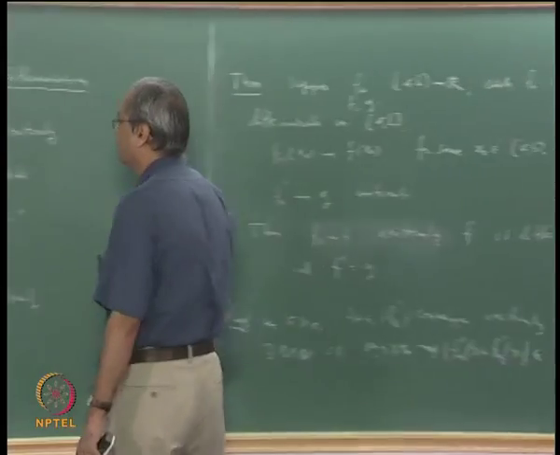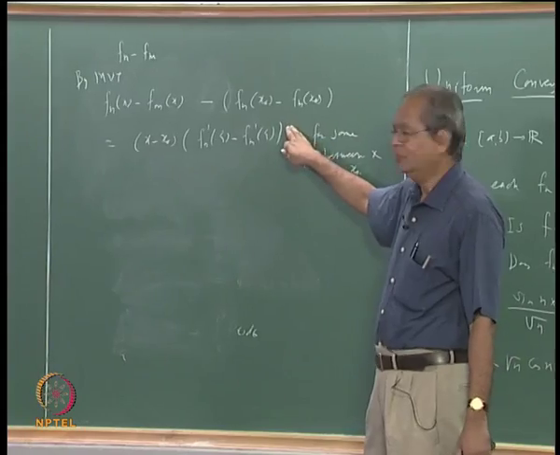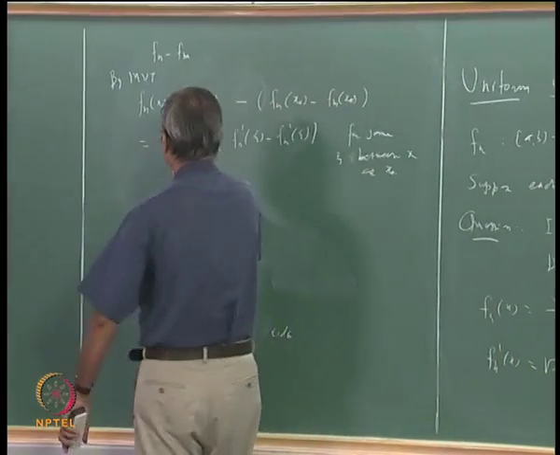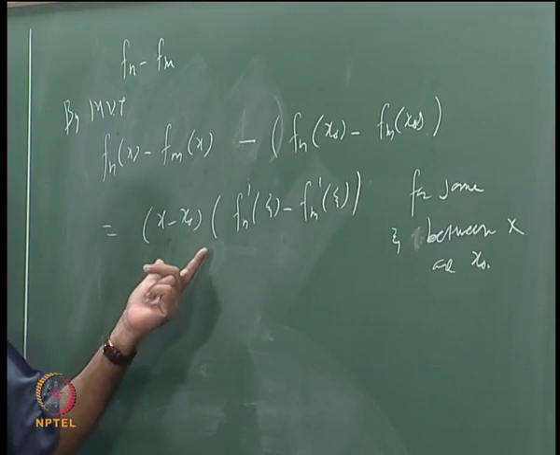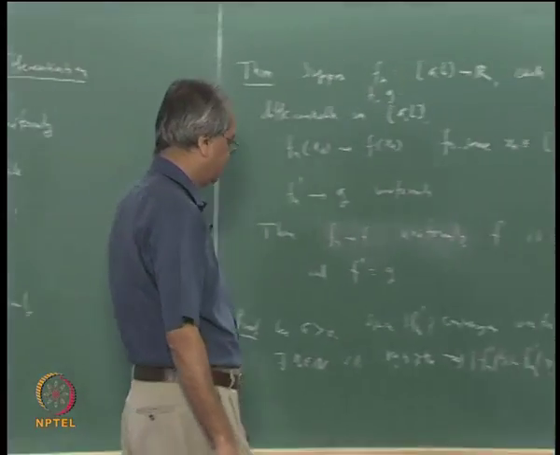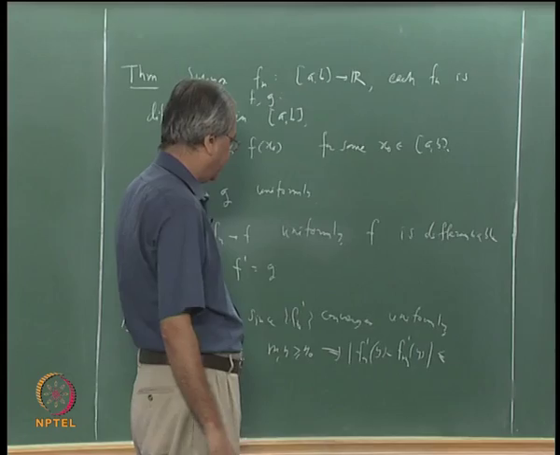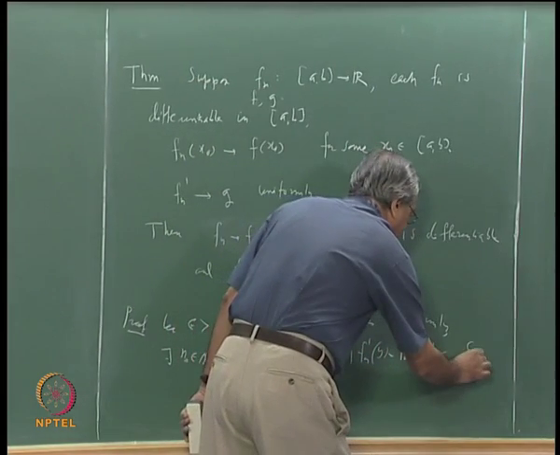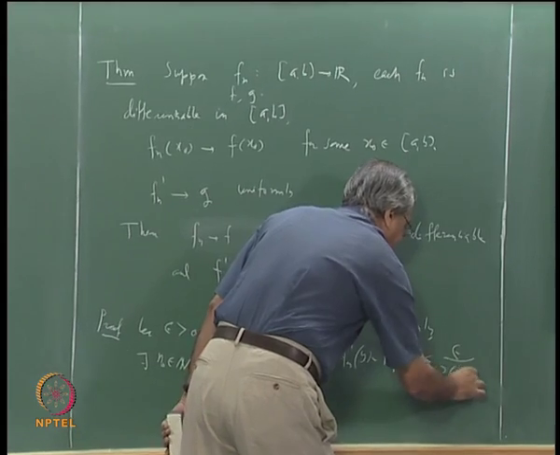Because here we have to add and subtract this quantity, I will make that less than epsilon by 2, but here the multiplication is also by x minus x naught, which will remain bounded by b minus a. So we shall choose n0 such that whenever m and n are bigger than or equal to n0, this is less than epsilon by 2 times b minus a.